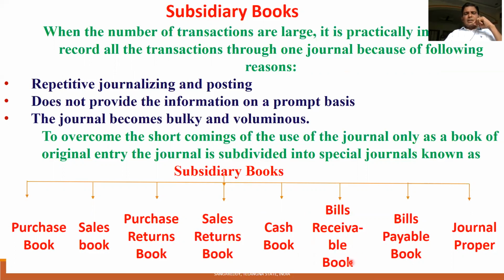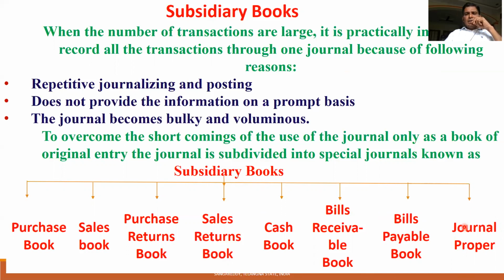Bills accepted by customers and received by us are recorded in the bills receivable book. Bills accepted by us and given to suppliers are recorded in the bills payable book. Journal proper is the last journal, in which the transactions which cannot be entered in the first 7 books are recorded. That's why journal proper is called the residuary journal, residuary book.